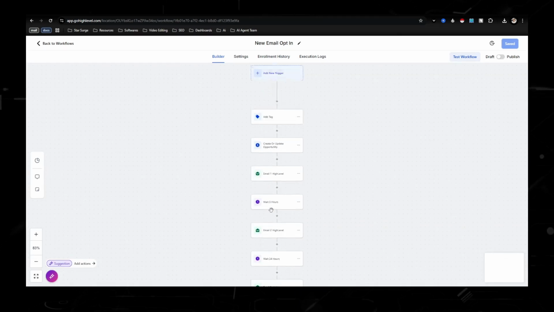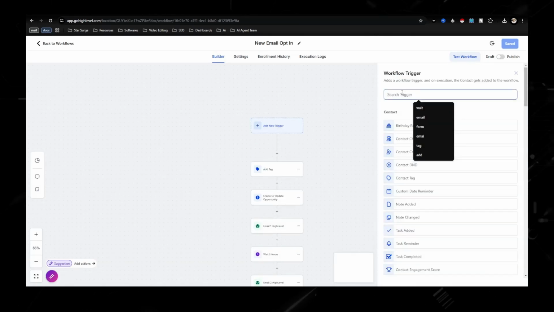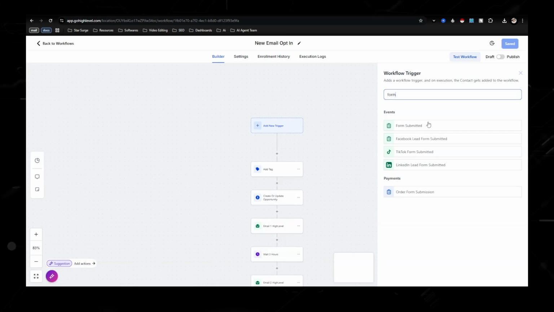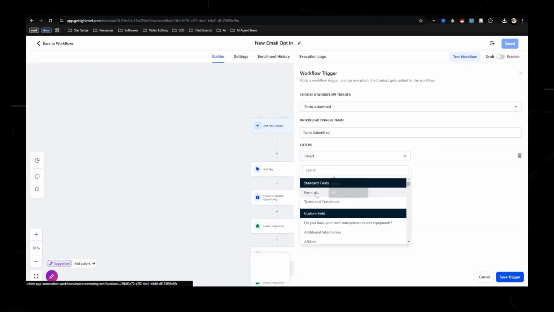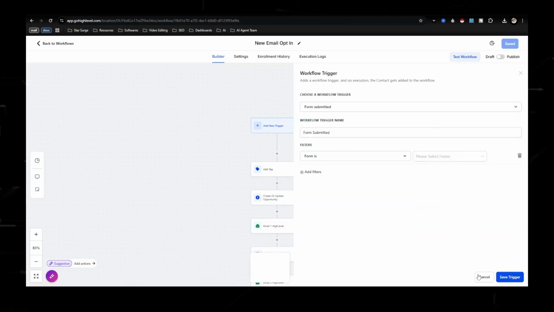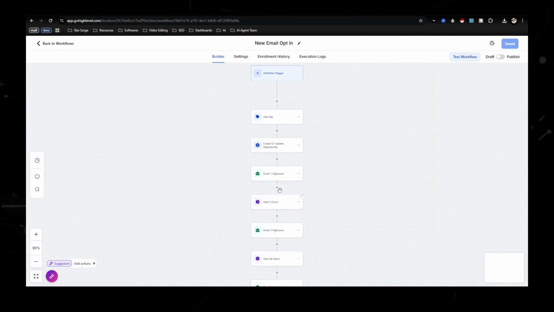And so all you would need to do is just come up here and add a trigger, and that would be form. So form submission is that thing where people enter in their first name and email. So you would click here, add the form, boom, whatever your form is. And then voila, every time a form would be entered, they would enter in this sequence right here.